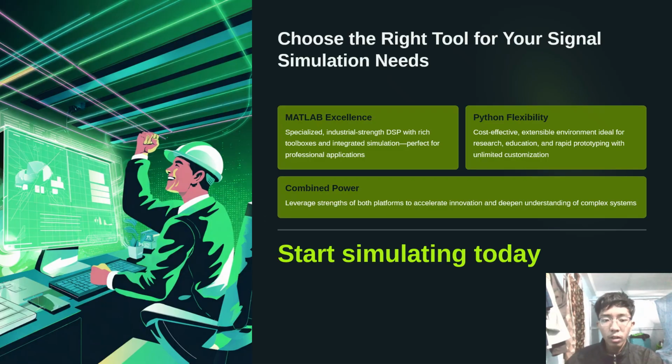To wrap it up, MATLAB gives you industrial power and reliability, while Python offers freedom and flexibility. And if you combine them, you can take your simulation to an entirely new level.